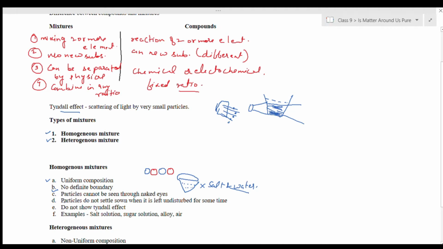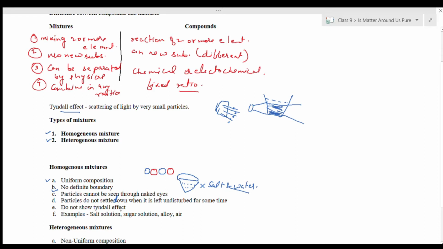Third, the next property is that particles do not settle down when the mixture is left undisturbed for some time. So the particles of salt will not settle at the base when the salt solution is left for some time. So this is the property of homogeneous mixtures.